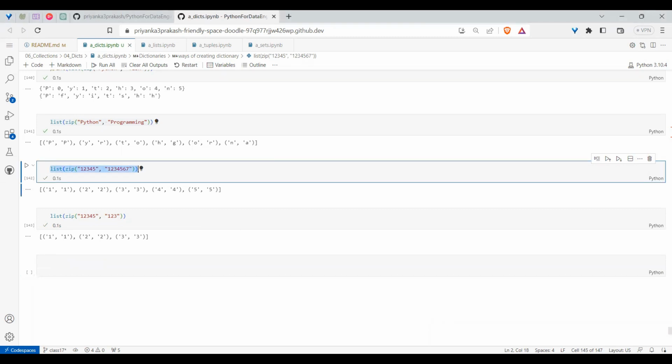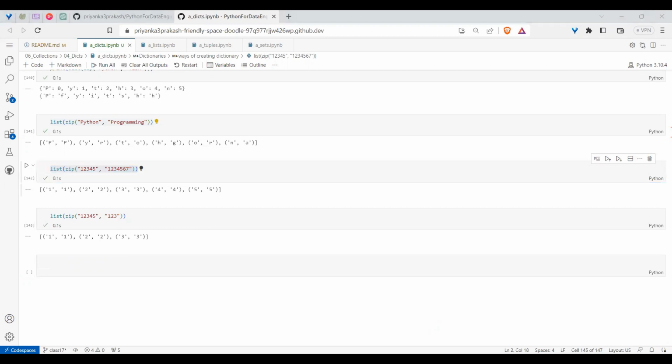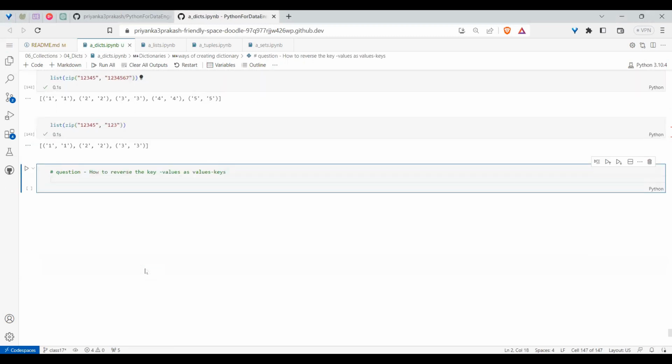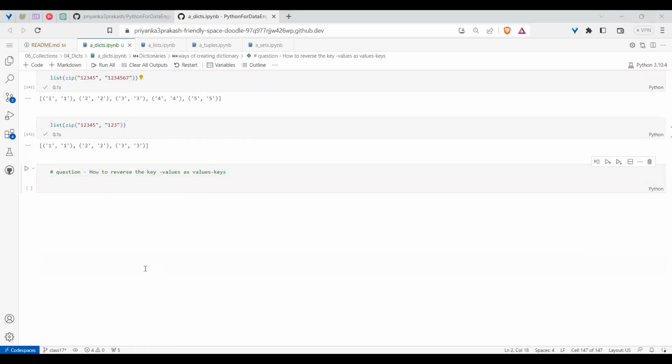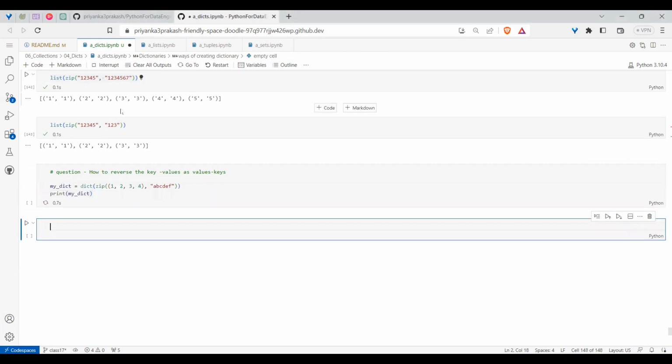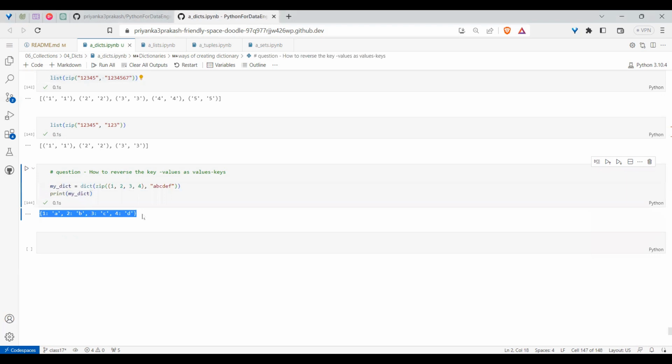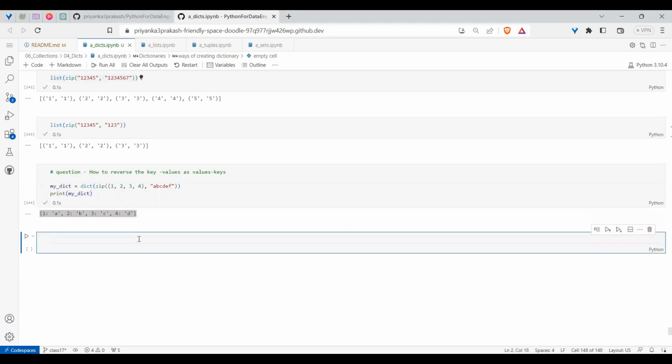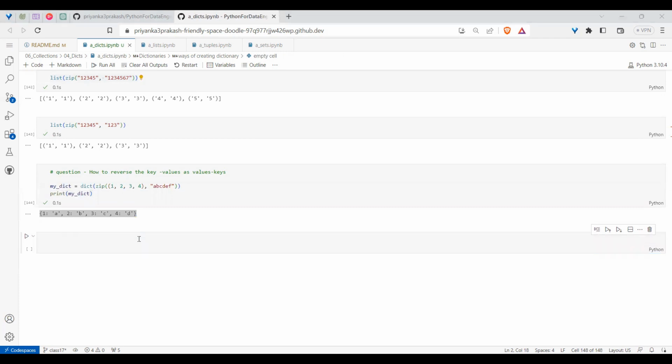So like this, it will work. Next, one of the interview questions which was asked is: how do you create a safe copy, meaning the reverse of a dictionary? How do you create the reverse of a dictionary? If you have any dictionary, say you are creating a dictionary like this, I am taking some values and creating a dictionary. And now the question is, how do you reverse the dictionary? If you want to reverse the dictionary, what does it mean? Key and value should be reversed. Keys should be values and values should be keys.